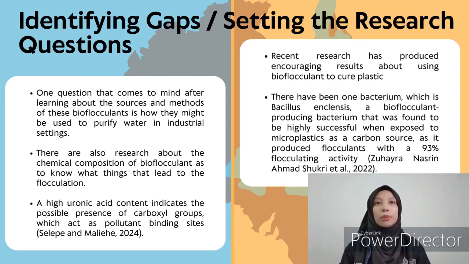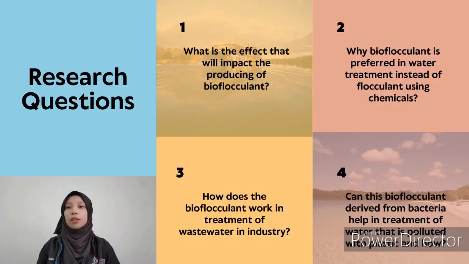There has been one bacterium, Bacillus ensilensis, a bioflocculant producing bacterium, that was found to be highly successful when exposed to microplastics, as it uses microplastic as a carbon source and produces flocculants with a 93% flocculating activity. Research question. For the research question, I have 4 questions that I have prepared, which is firstly, what